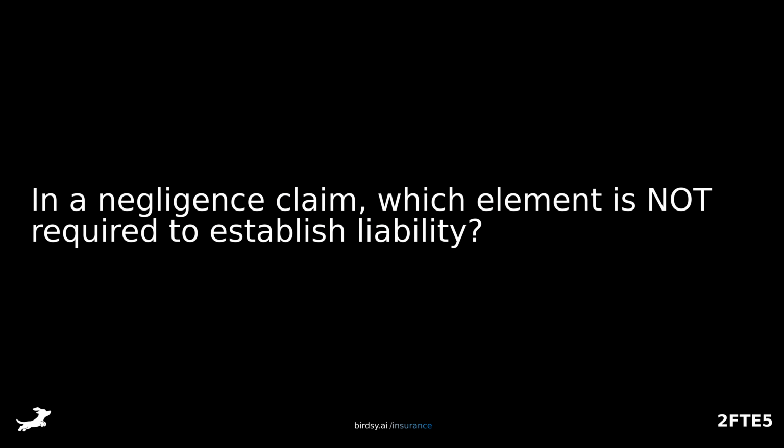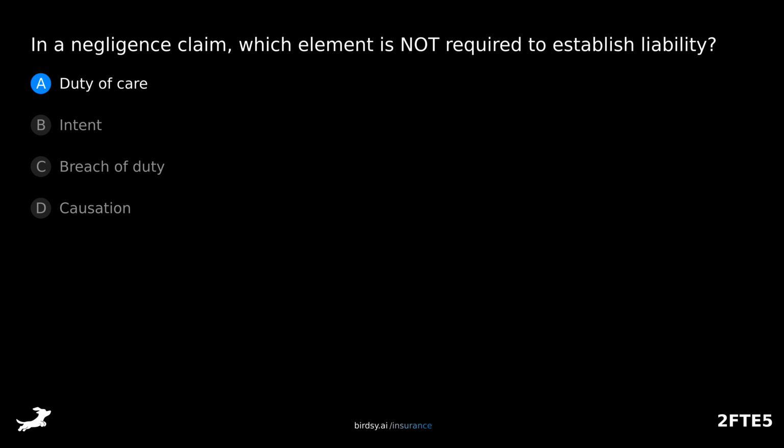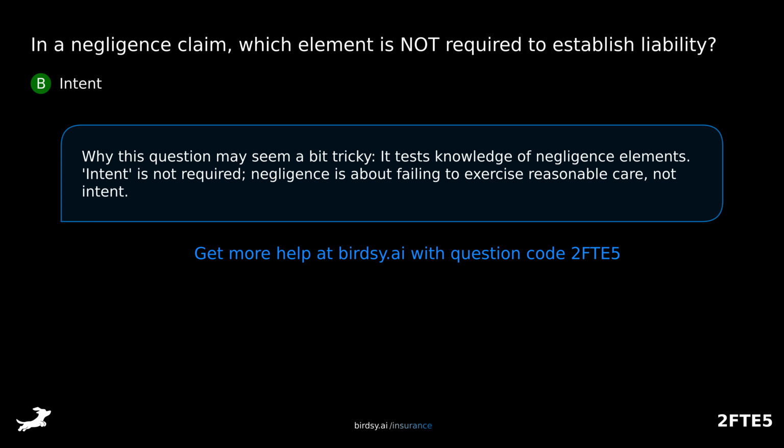In a negligence claim, which element is not required to establish liability? Is it A, duty of care, B, intent, C, breach of duty, or D, causation? The answer is B, intent. This question may seem a bit tricky; it tests knowledge of negligence elements. Intent is not required. Negligence is about failing to exercise reasonable care, not intent.